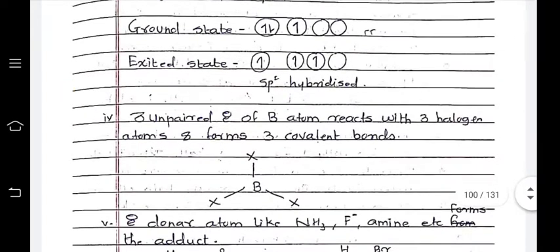But when excited, an s electron becomes unpaired and goes to the p orbital, so that we get s1 p2, it is an sp2 hybridized atom.